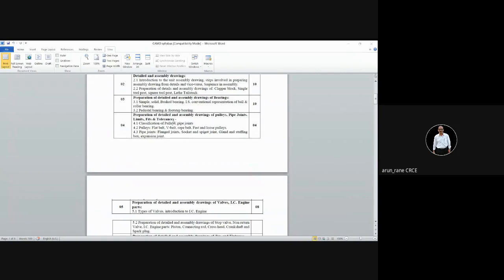Tolerances means what? Nobody can manufacture a product to zero zero. It's not possible. Suppose you want to manufacture 1 lakh pieces and the diameter of the shaft is 20. All the 1 lakh pieces cannot be manufactured at 20.00. There will be some variations because of the man, the material, the machine, the tools. So to allow for this variation, we give some tolerances.